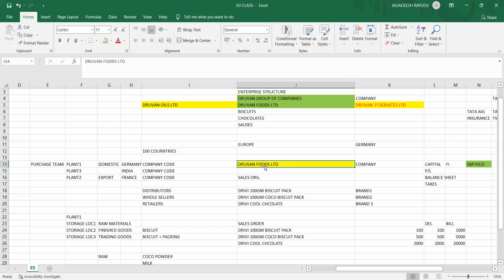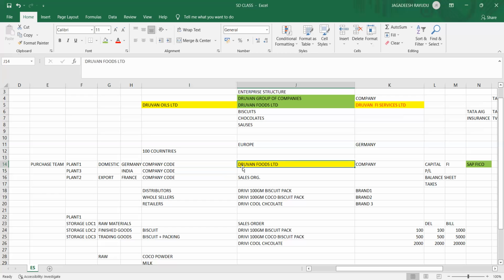Suppose you manufactured foods. Let's take an example. The government is giving you a license for food manufacturing. Suppose food is spoiled, like expired products, expired biscuits, and you are trying to sell them. How are you going to be controlled? You are going to be controlled by government regulations. Let's assume you sold a wrong product, the customer complained and went to court, and you got a complaint, whatever regulations you have.